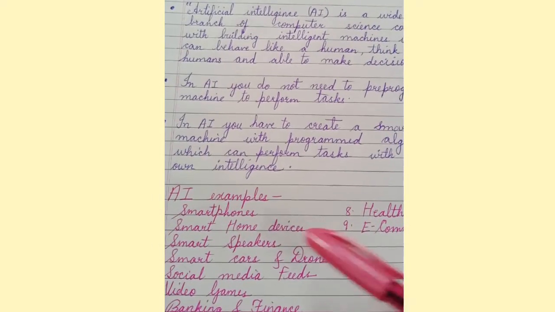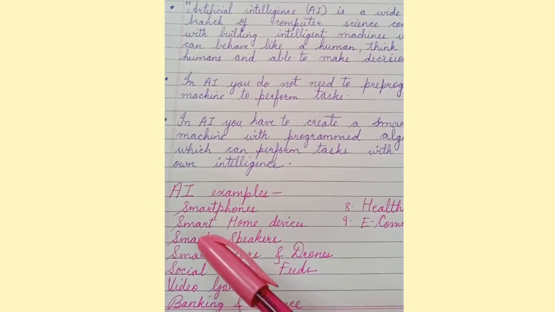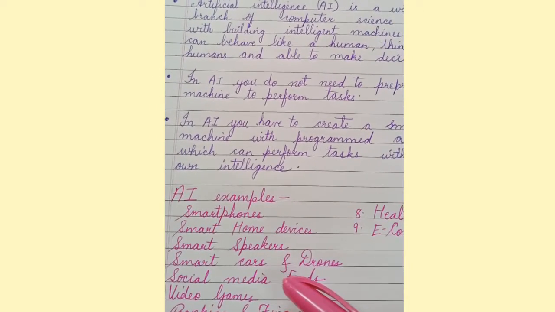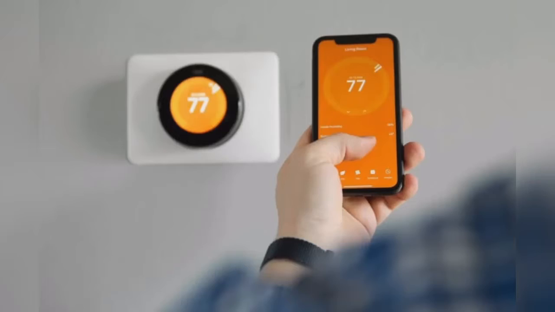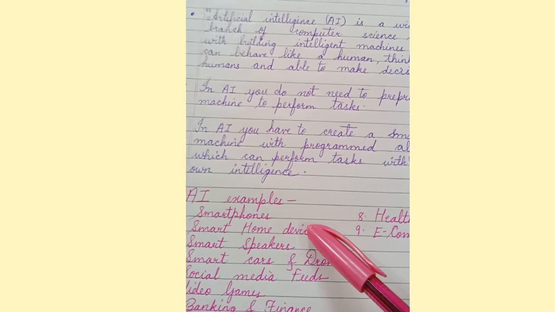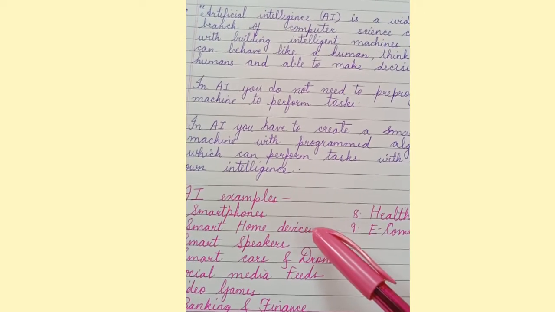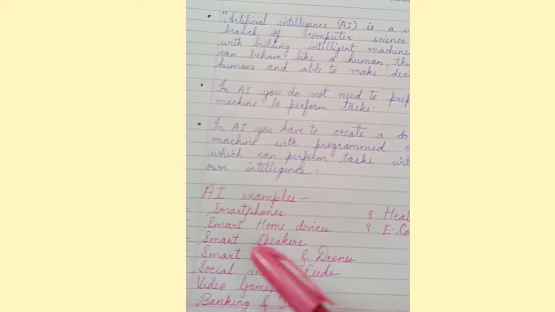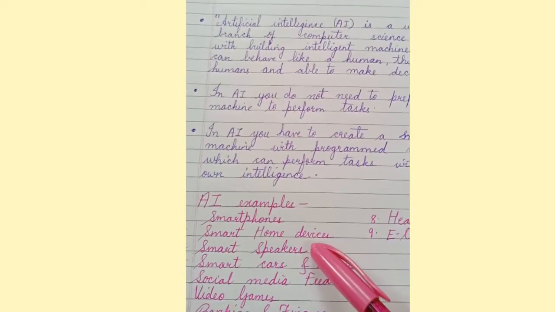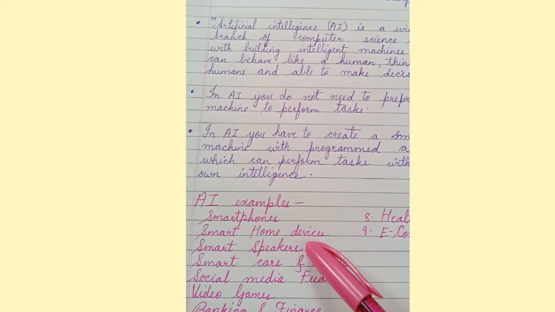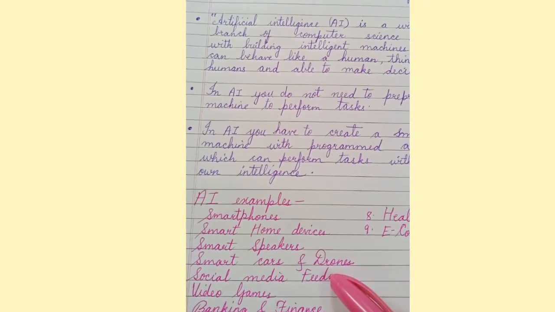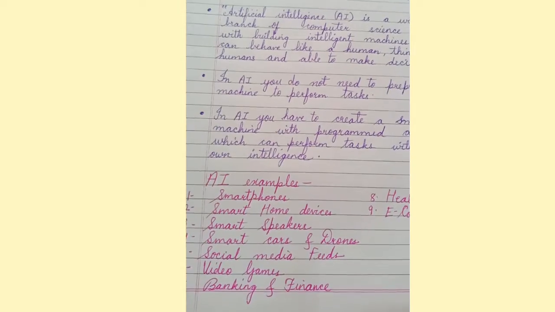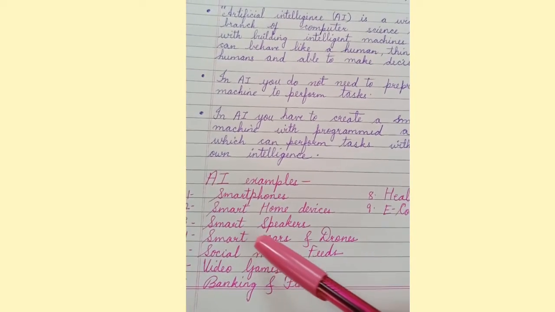Now let's move on to the second example under AI, which is smart home devices. There are smart thermostats which adjust the temperatures based on your preferences. Another example under smart home devices is smart lights that change the color and intensity of lights based on time and much more. Third example is smart speakers.